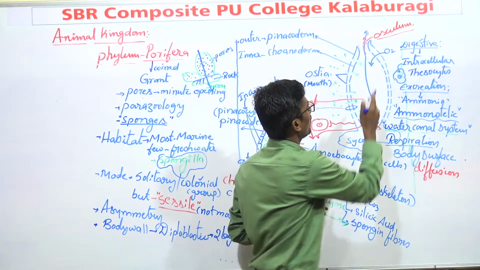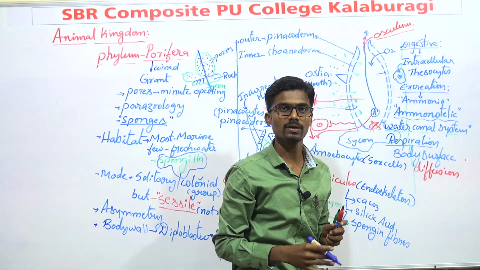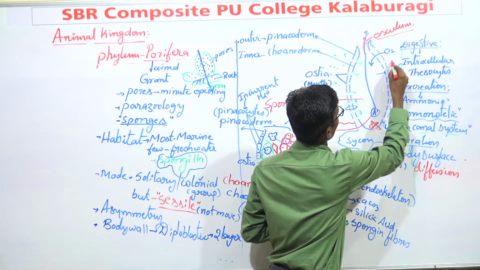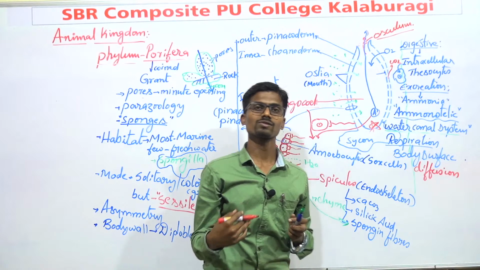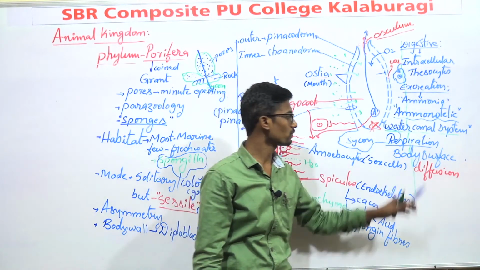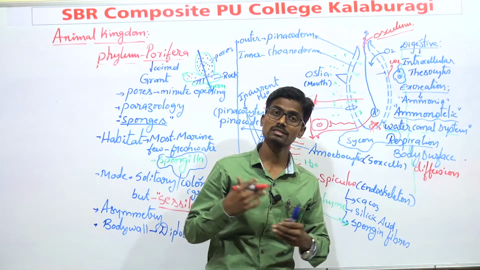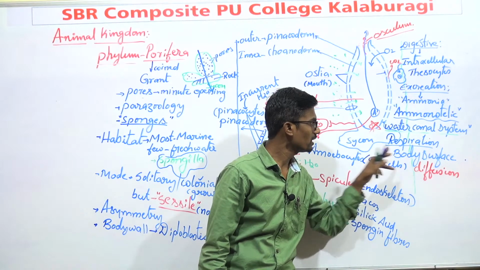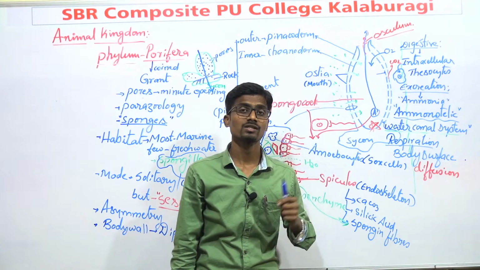It is taken by the cells. They utilize this for the metabolic activities. Later, it is released out in the form of carbon dioxide. If any molecules move from high concentration to low concentration, that is known as what? Diffusion. These organisms exchange the gas molecules by the process of diffusion through the body surface. This is the way of respiration.